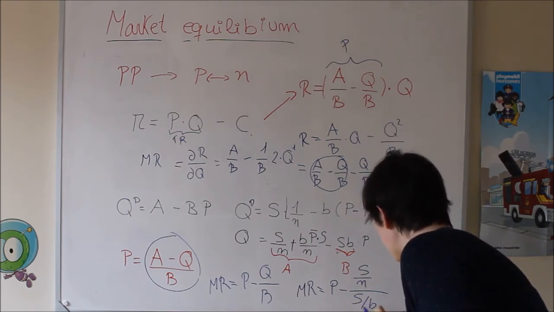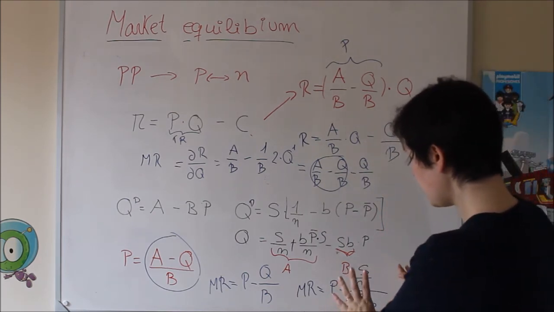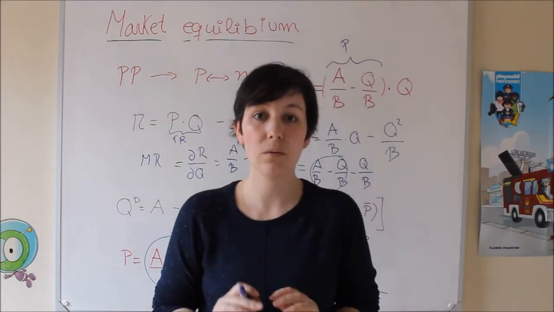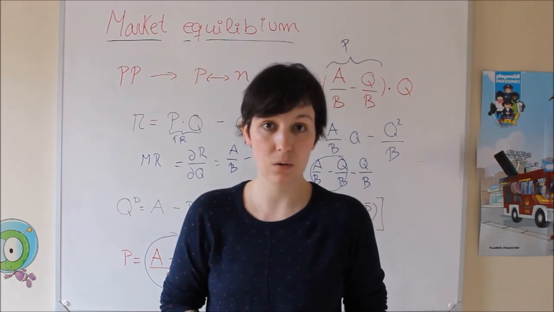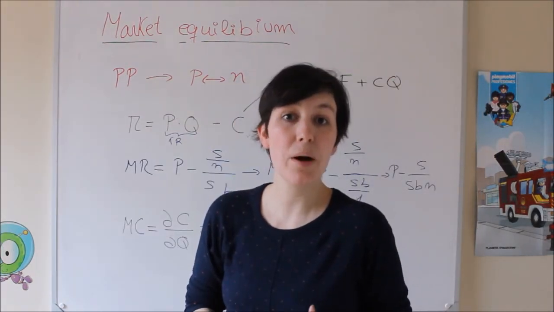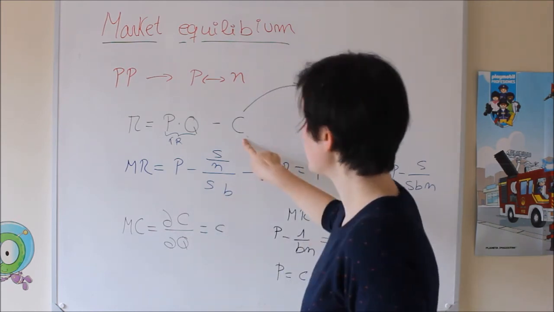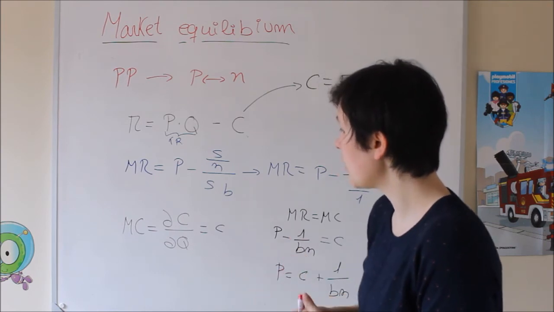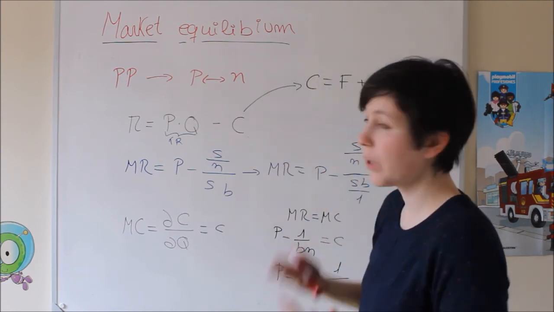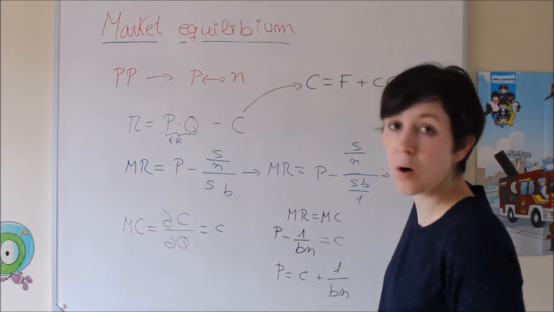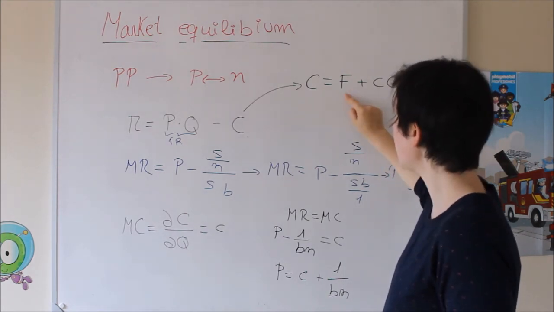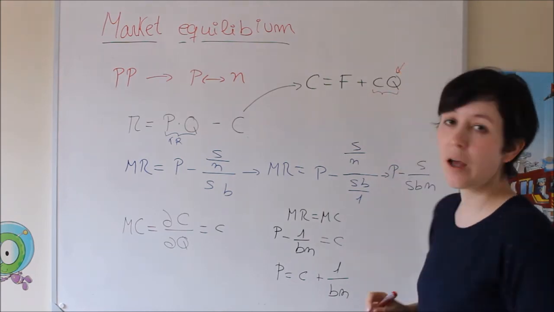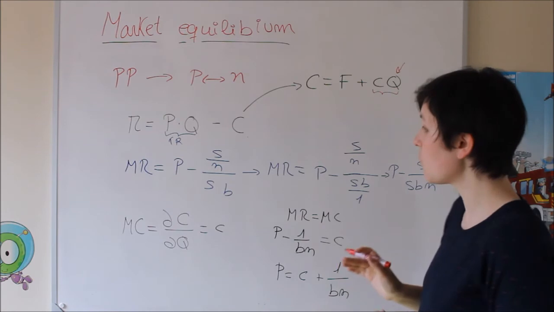Okay, so now we are going to use this expression and we are going to make that this value is equal to the marginal cost. So now we have to do the marginal cost. So cost, remember, also depends on quantity. So if we want to do the derivative of the cost with respect to the quantity, we need to develop the whole function of cost, where here we have the fixed cost and this part is the variable cost, where here we have the quantity, so the cost depends on the quantity.